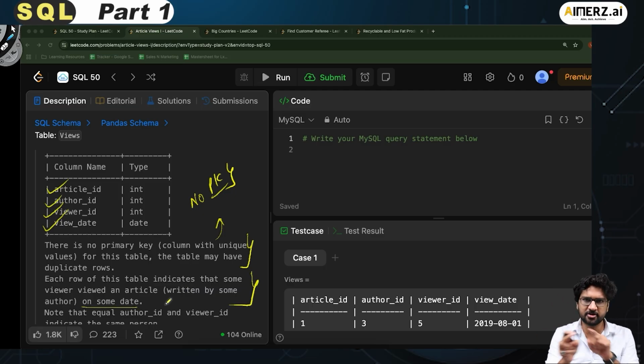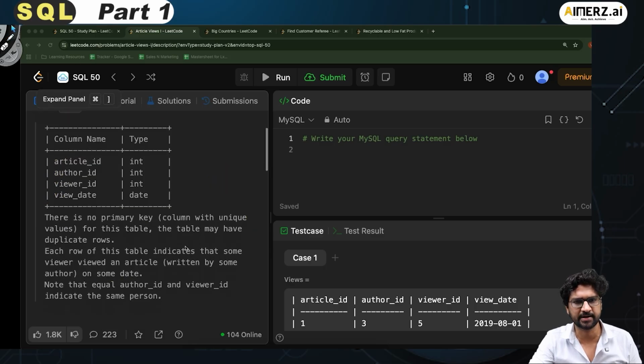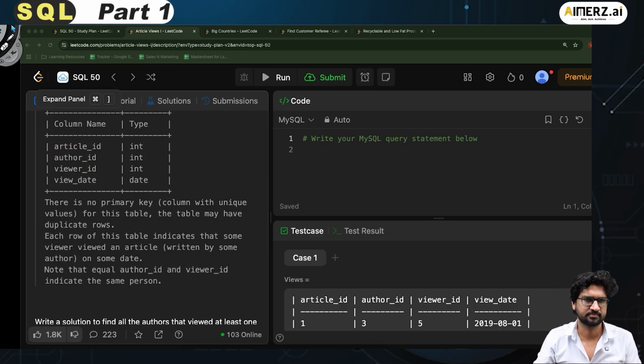So basically every entry in this table is a record which talks about who read which article. Fair? Note that equal author ID and viewer ID indicate the same person. If the author ID and the viewer ID are equal, then it indicates the same person. Very nice, because the author and the viewer are the same one.